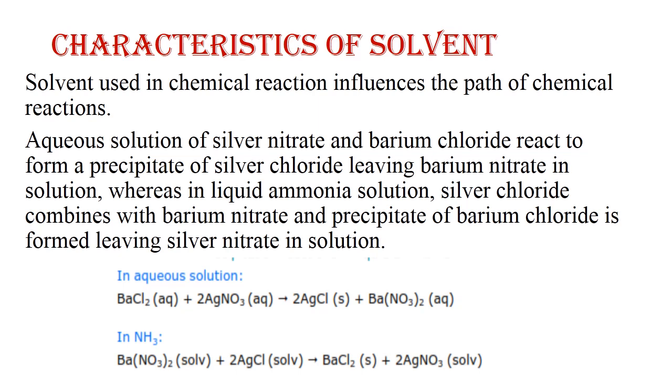For example, if an aqueous solution of silver nitrate reacts with barium chloride, it results in the formation of AgCl precipitate, and barium nitrate will remain in the solution. This reaction is occurring in aqueous solution. Whereas when we use ammonia as a solvent, then barium nitrate reacts with silver chloride, and they form barium chloride and AgNO3.